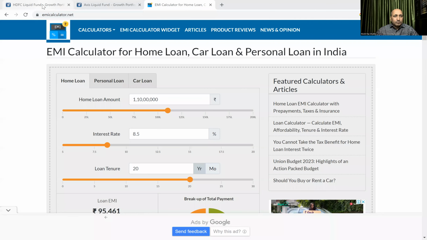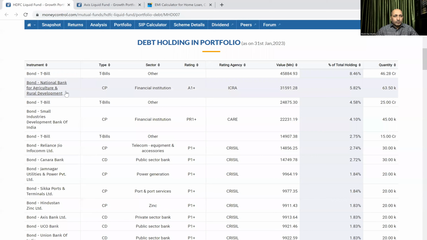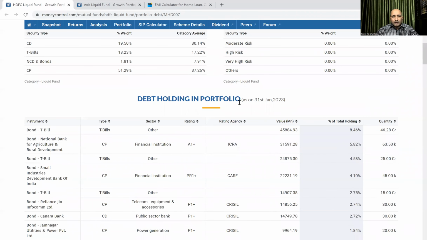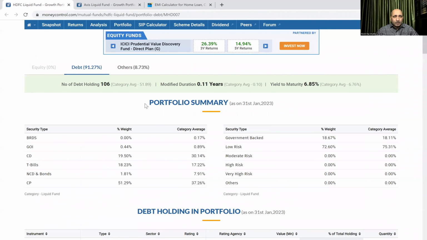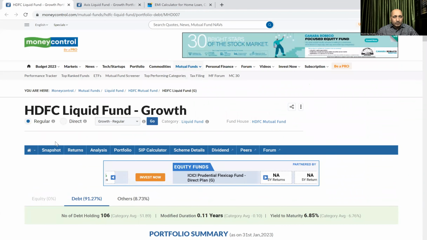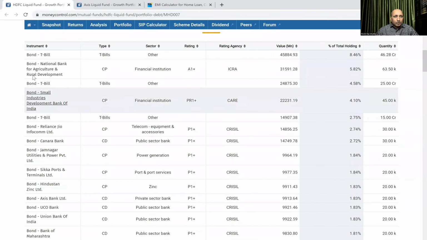For example, HDFC mutual fund. Here we can see the debt holdings in the portfolio of this HDFC Liquid Fund Growth. You can see all these bonds and treasury bills, the value, how much they have invested, and the total holding percentage.